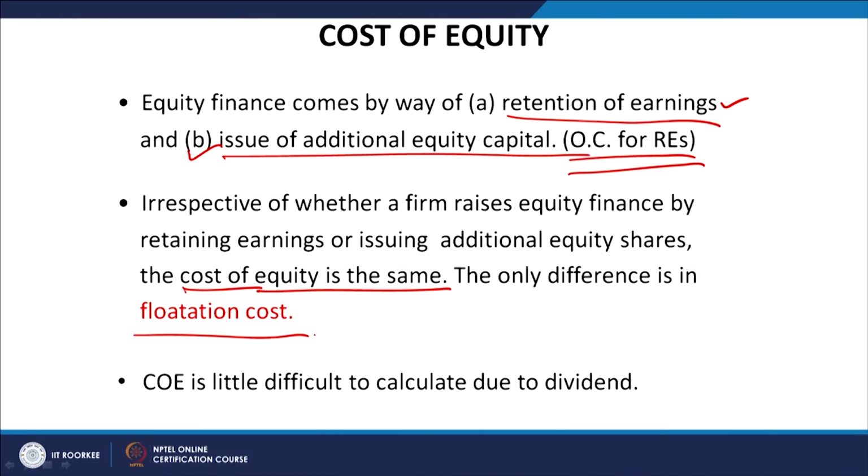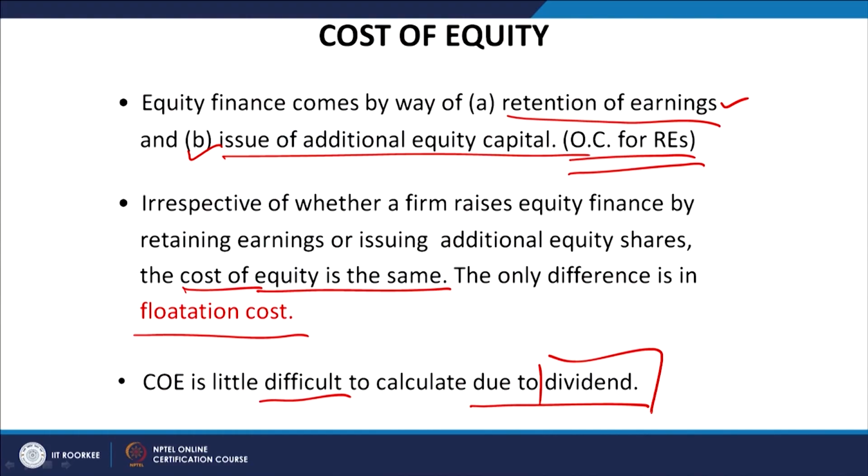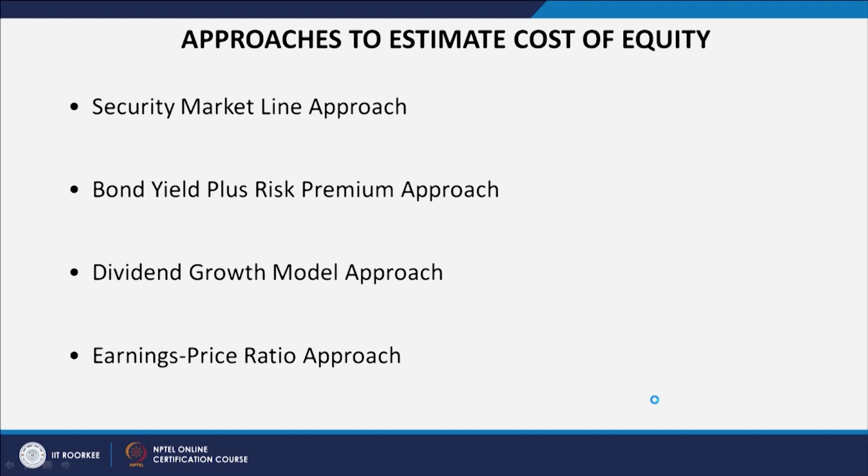So, other than the flotation cost, the cost of retained earnings and the cost of equity are going to be treated as the same cost. And next point is, cost of equity is a little difficult to calculate due to dividend. Right from the beginning of the discussion, I am emphasizing that dividend is the bone of contention because it is not fixed, and it is the only reason which makes the calculation of the cost of equity a little difficult. So, for calculating the cost of equity, we have different approaches.